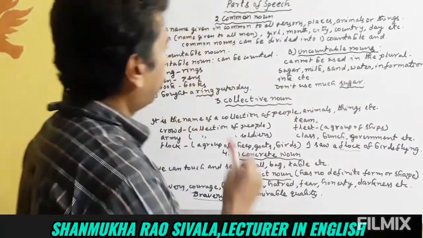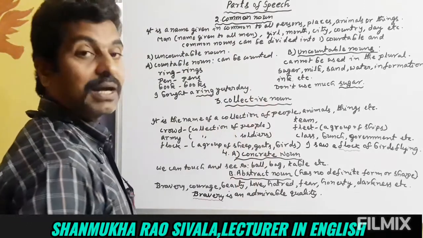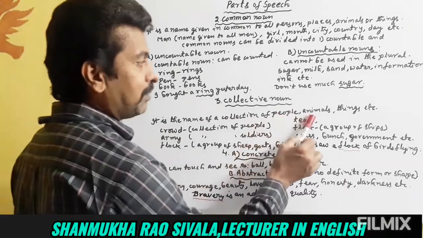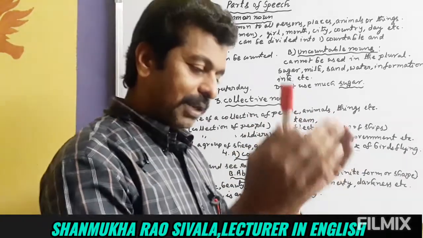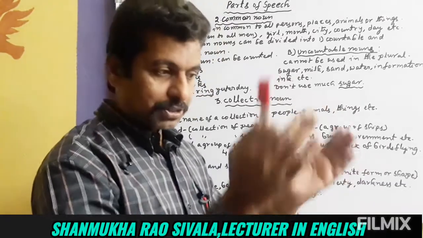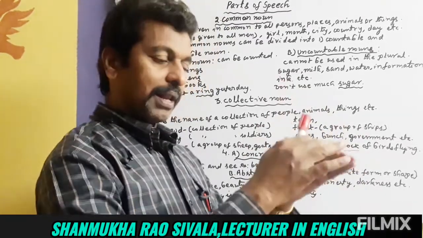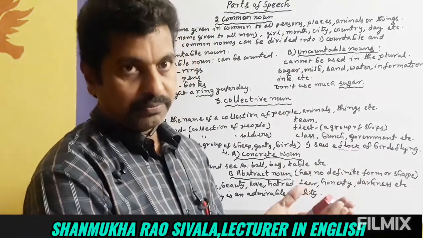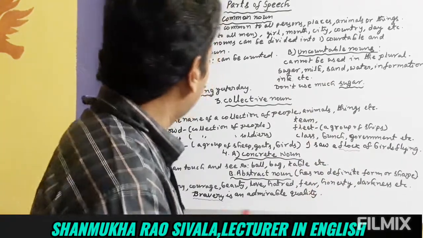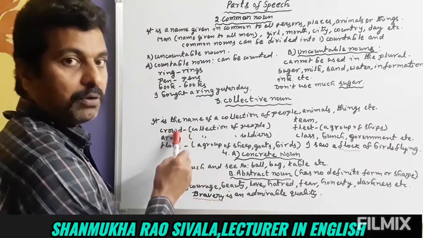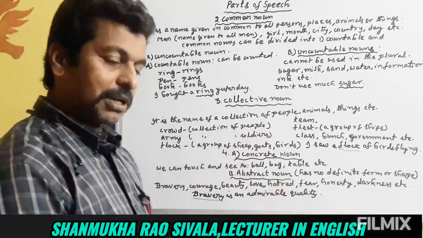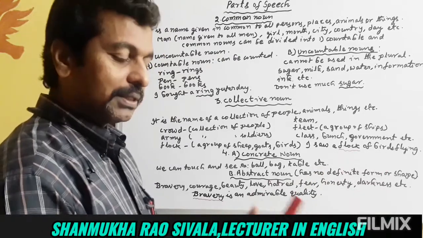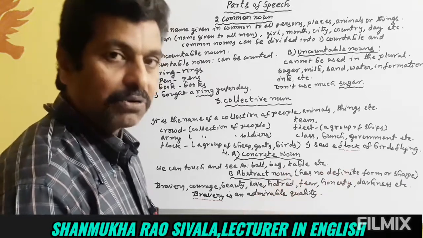Countable, uncountable. Next, the third one is collective noun. What is a collective noun? It is the name of a collection of people, animals or things. For a collection of things, people or animals, we have given a particular name. So that is called a collective noun. Name of a collection: collective noun. For example, crowd is a collective noun. A group of people is given a particular name, crowd. It is the name of a collection, that's why it's a collective noun.